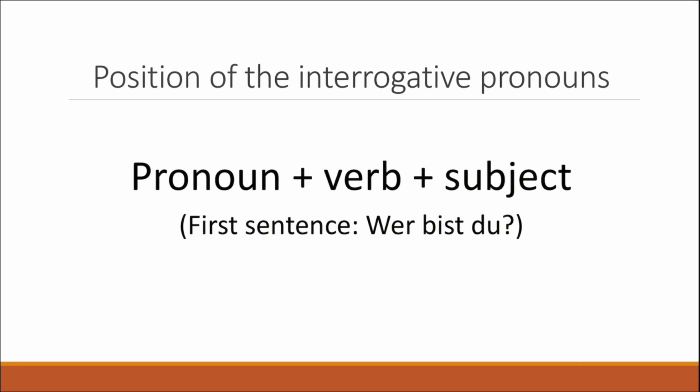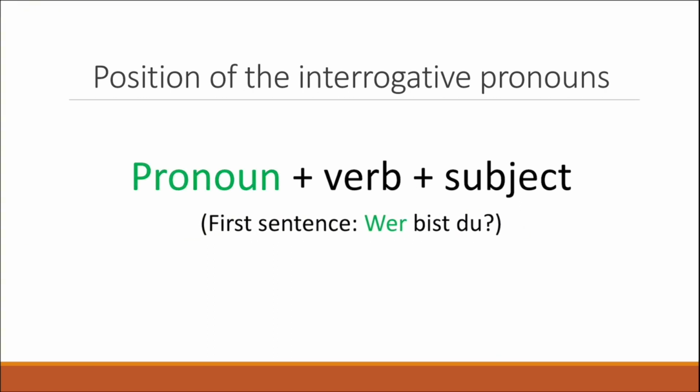And following on, it is also fundamental to know the position of these interrogative pronouns. Here you can see how they are normally positioned in a simple interrogative sentence. And it is basically before the verb. We have the pronoun, then the verb, and at the end we have the subject. So you can basically see that the pronoun is situated before the verb.